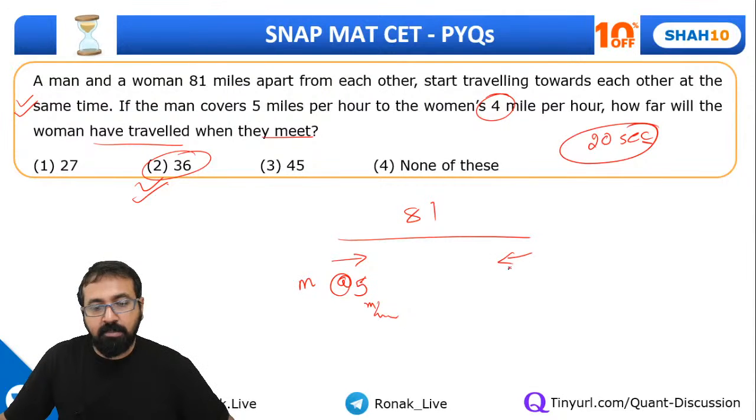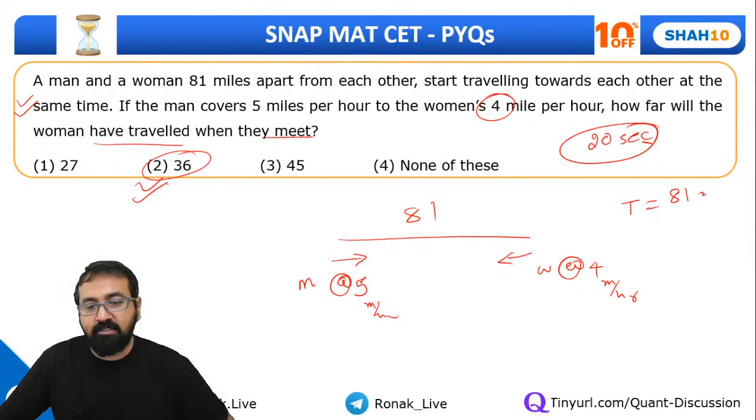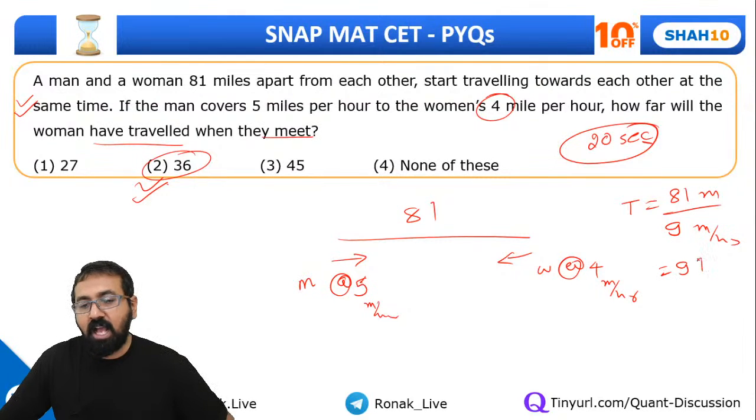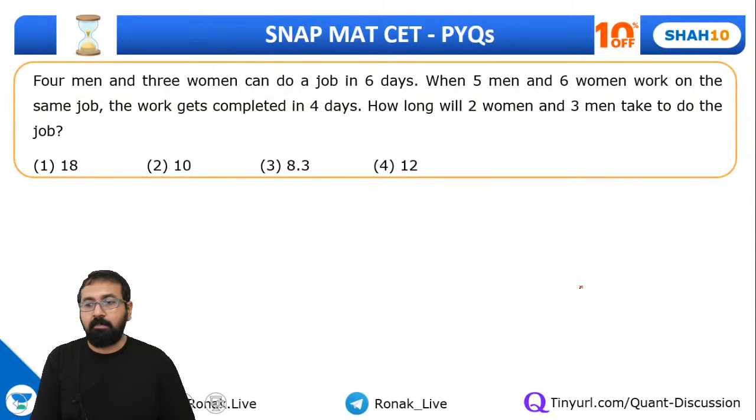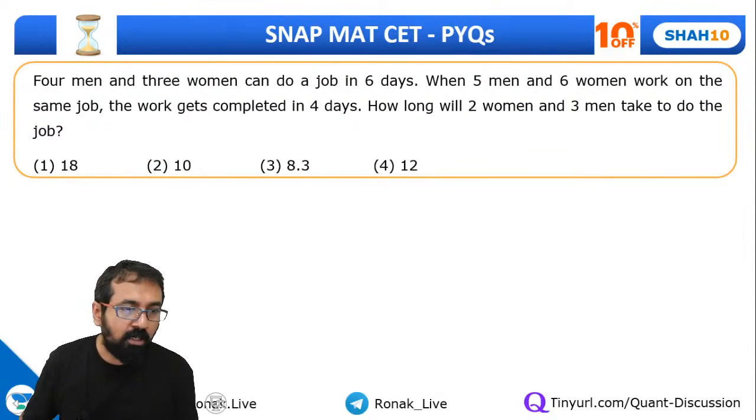Guys, once again, 81 miles, the man is traveling at a speed of 5 miles per hour. The woman is coming at a speed of 4 miles per hour. So relative speed is 9 miles per hour. So time taken is equal to 81 miles upon 9 miles per hour. So it will take 9 hours for them to meet. And in 9 hours, the woman at the speed of 4 miles per hour will travel 36 miles distance. Pretty simple.